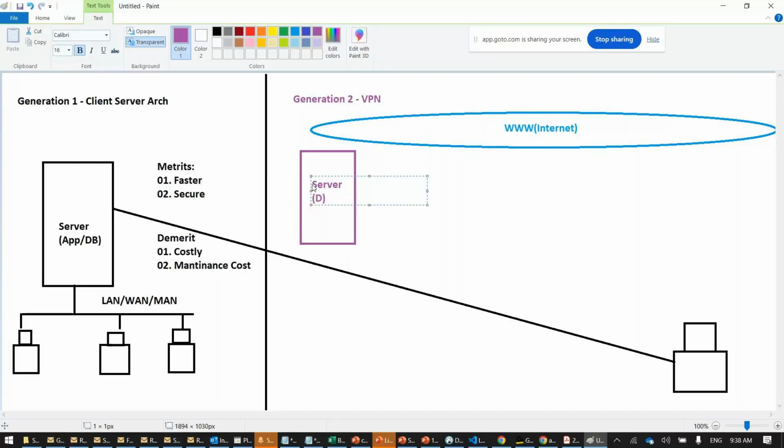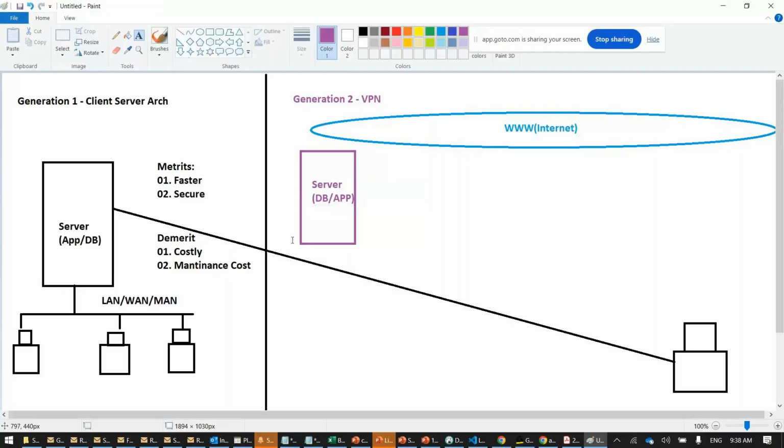DB or APP. This guy sitting in Amirpet wants to access this application. This guy sitting in Amirpet wants to access the data from the database server in the office. How can I give the data? This guy is connected to the internet.